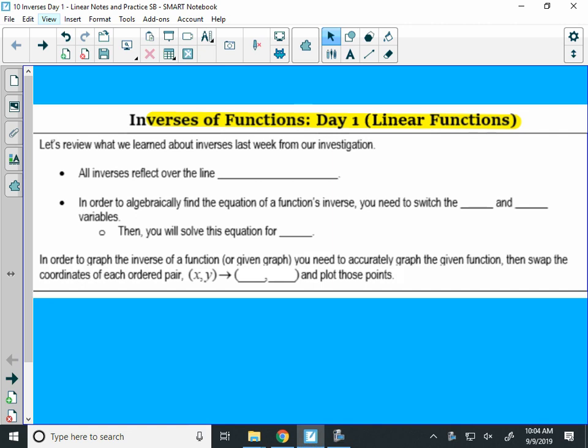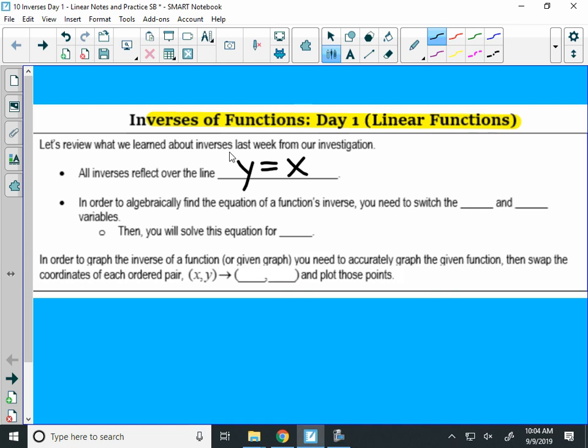So we're just going to do lines today. Let's remember some things from Friday. We said on Friday that all inverses reflect over what line? Do you remember? y equals x. So inverse functions, or opposite functions, are always going to reflect over the line y equals x when you graph them. Now, when we solve an equation, we'll do a couple of these today.